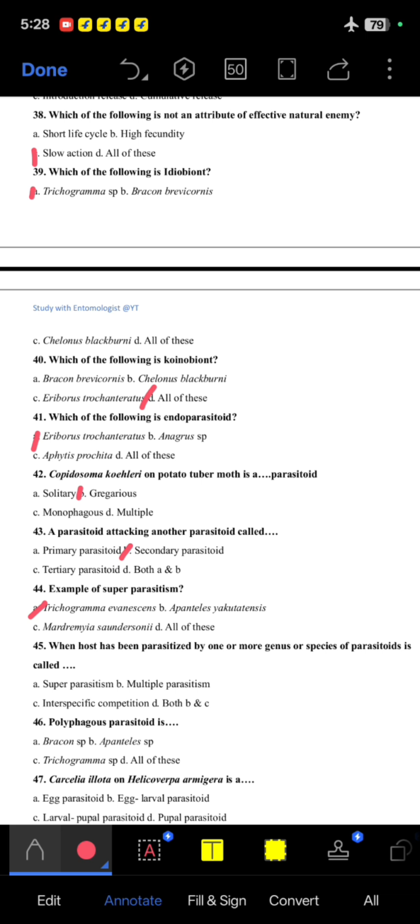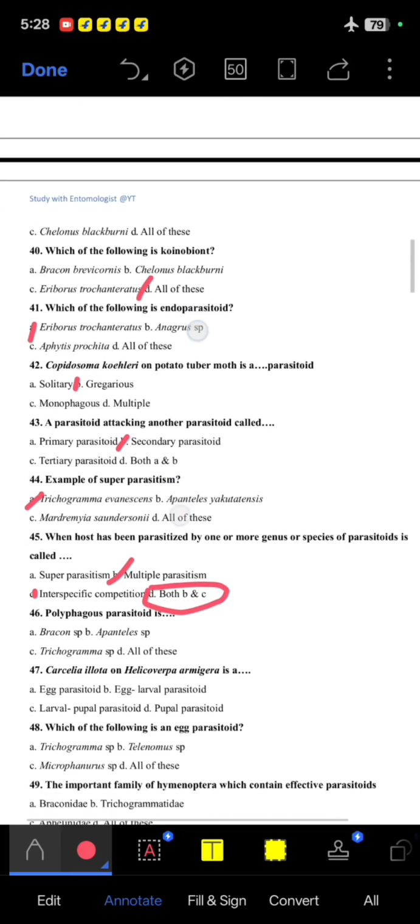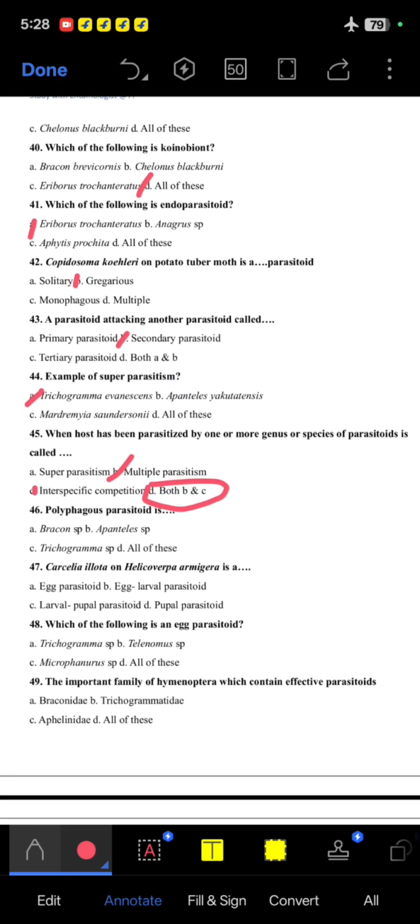45. When a host has been parasitized by one or more genera or species of parasitoid, it is called multiple parasitism as well as interspecific competition. So both the B and C are the correct options here. 46. Polyphagous parasitoid is all of these. 47. Carcelia illota on Helicoverpa armigera is a larval-pupal parasitoid.